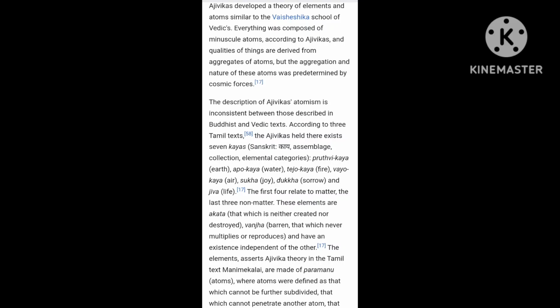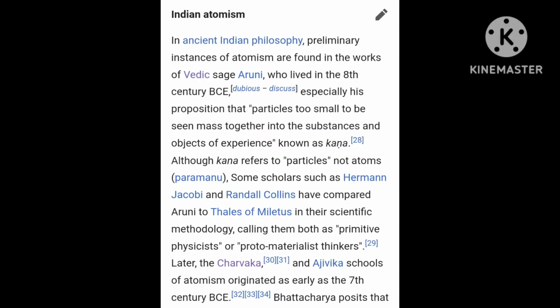So the Facebook author will never bother to mention that you didn't have just the Vedic school of thought, the darshans belonging to that. You had heterodox schools of thought as well, claiming atomism. Indian atomism, ancient India, it says like